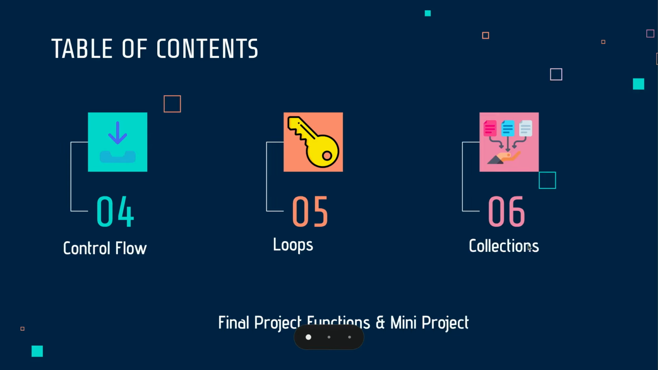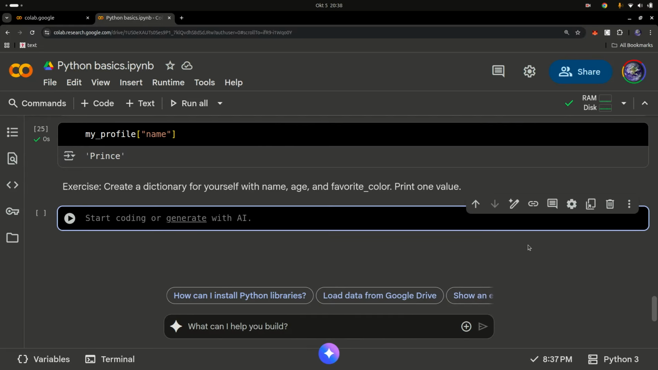So now we'll look at loops. Now we'll look at collections. Now let's look at the final project. Let's build a simple Python calculator that takes in two numbers and returns either their sum, their product, or their quotient if you divide them.